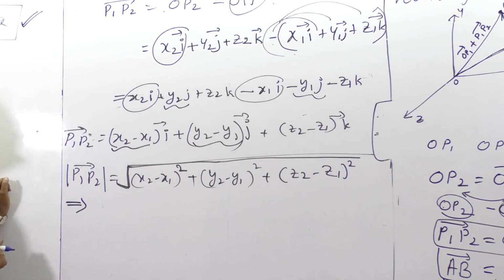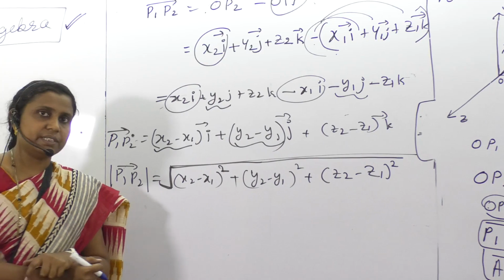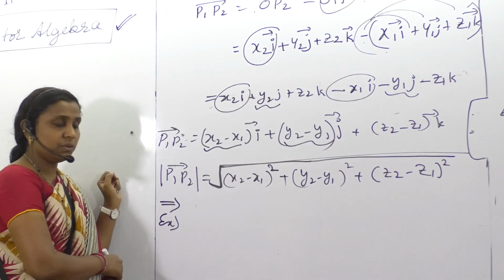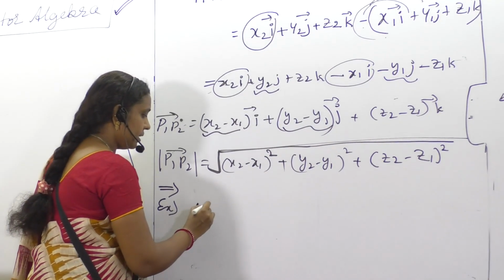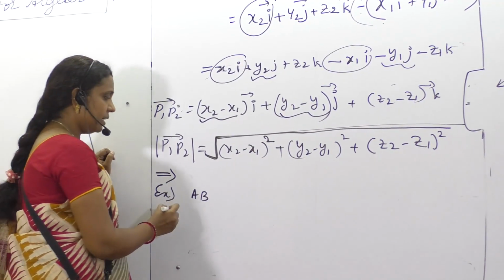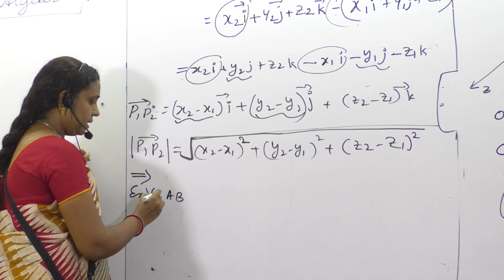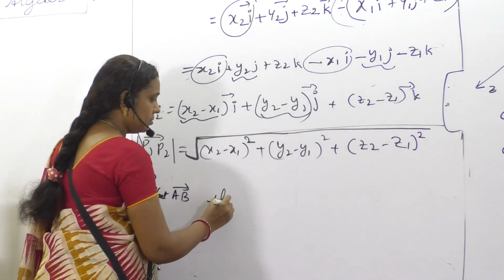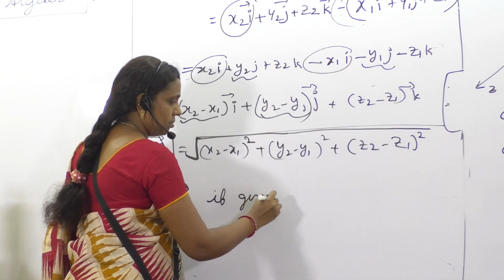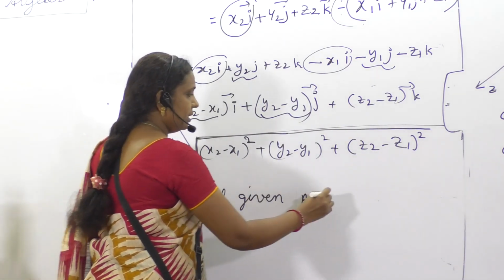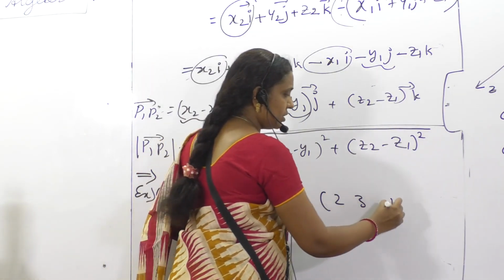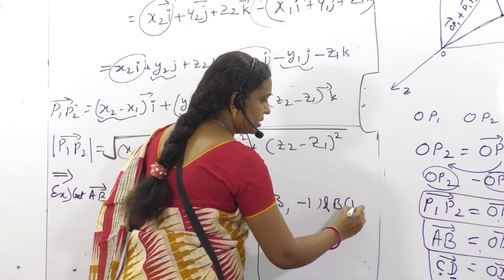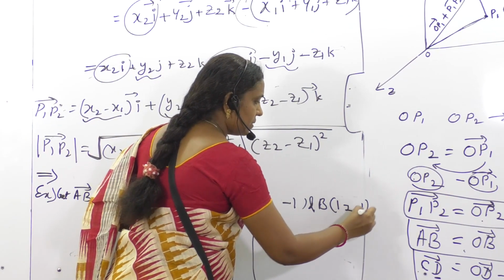So this is the concept regarding the vector joining two points. Suppose the question is to find vector AB, given point A with the components 2, 3, minus 1 and B with the components 1, 2, minus 1.